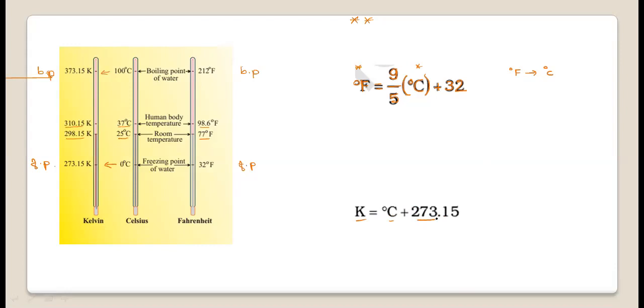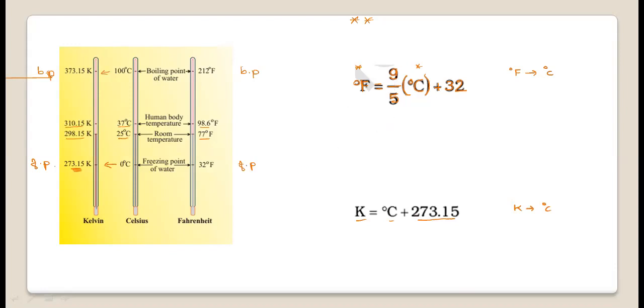What is this 273.15? Why is it taken? We will learn in detail in states of matter. This is the lowest imaginary temperature where gases occupy zero volume. Hence, this is very significant when we are learning the Kelvin scale. We'll learn that with graphical illustration in the unit states of matter. Right now you can remember these two formulas.